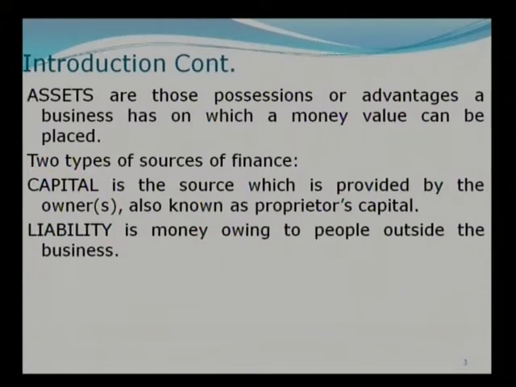This capital is one of the sources of fund, because with the help of this capital you finance your assets. Another source of fund through which you finance your assets is the liabilities. Now what is liability? The liability is money owing to people outside the business.